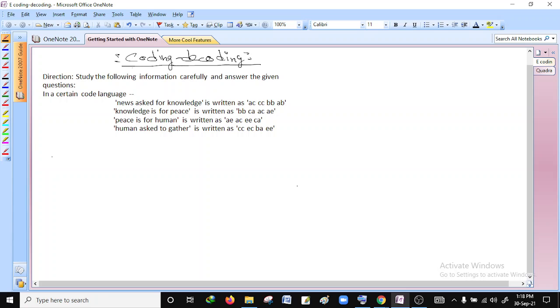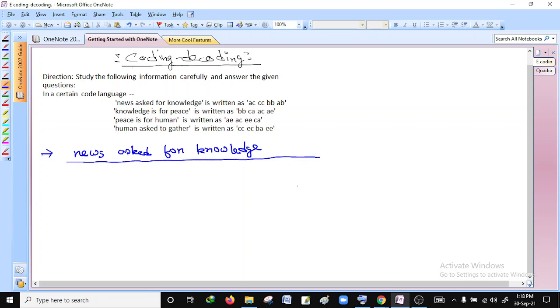So let's start. For solving this coding decoding, the first thing is that first we will write the sentences. What is the first sentence? News asks for knowledge. Okay, so after that you give a line. What is the next sentence? Knowledge is for peace. As you can see, already we have written knowledge in the first sentence, so just give this sign, means it is the common sign.